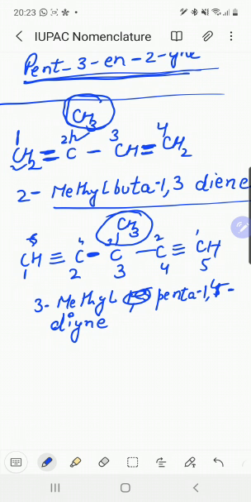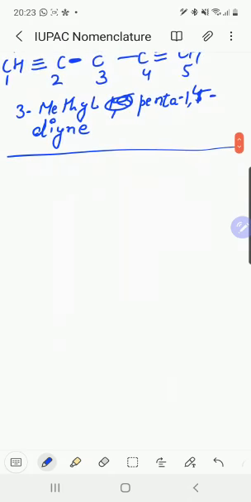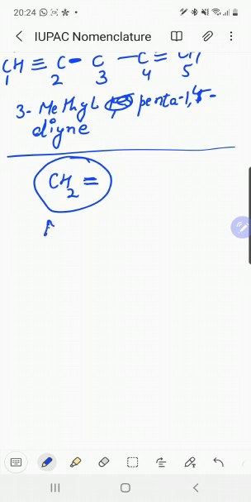In some cases, all double bonds and triple bonds cannot be included in the longest chain. In such cases, the following prefixes are used for double and triple bonded groups. For example, if we have this group, CH2 double bond, it is often used as the methylene prefix. They are used as prefixes.